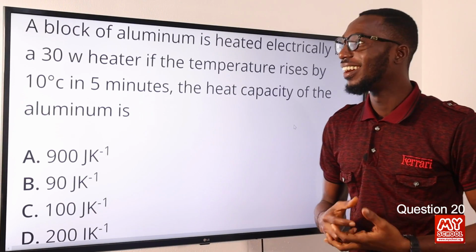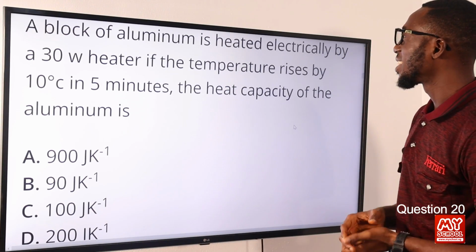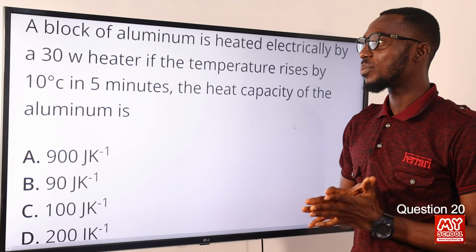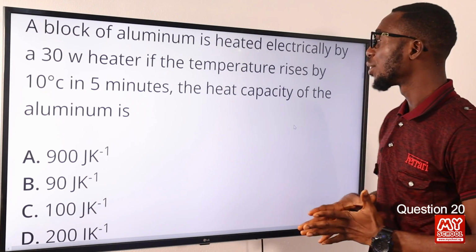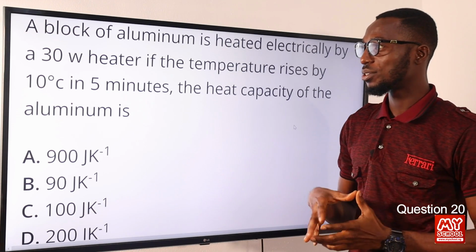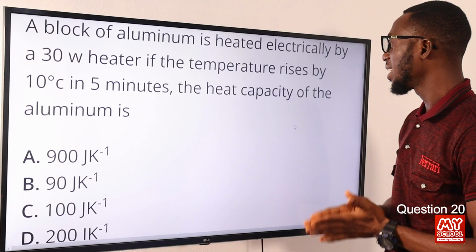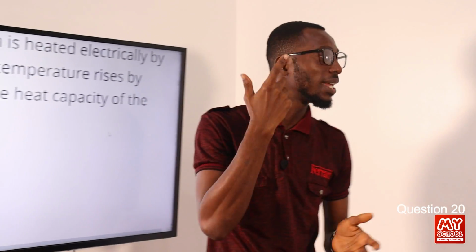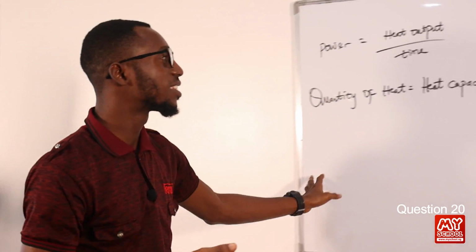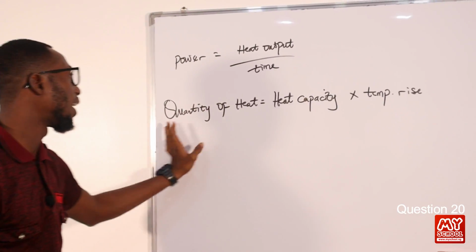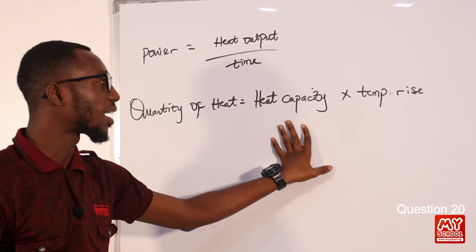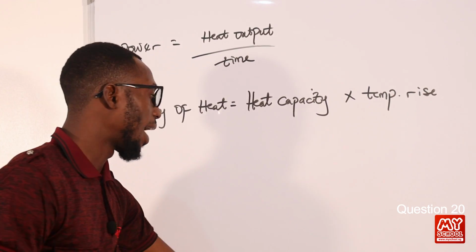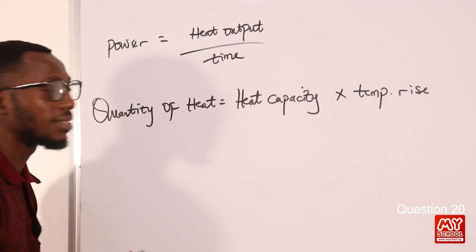Number 20. A block of aluminium is heated electrically by a 30-watt heater. If the temperature rises by 10 degrees Celsius in 5 minutes, the heat capacity of the aluminium is what? We can use heat capacity equals quantity of heat over temperature rise, or quantity of heat equals heat capacity times temperature rise. So I can have this presentation like this.